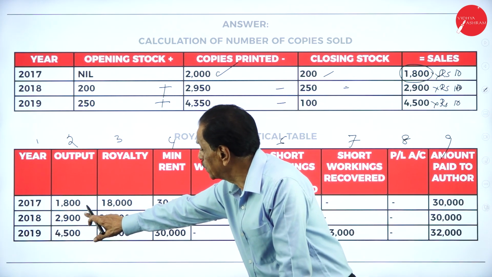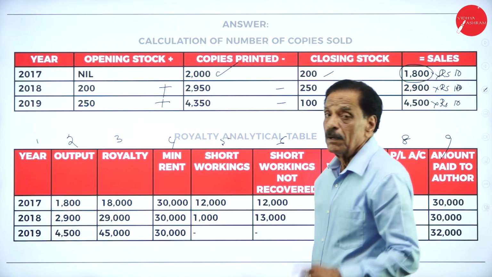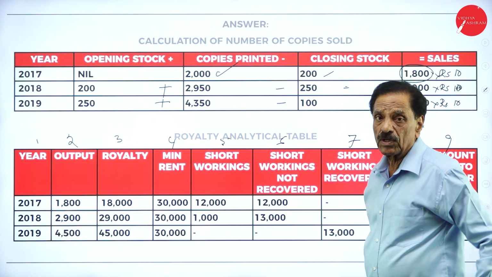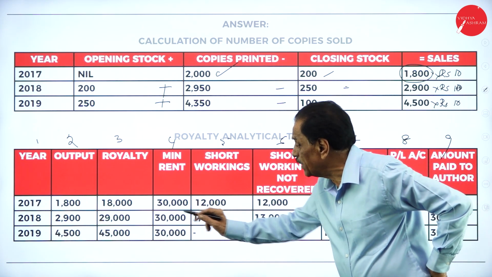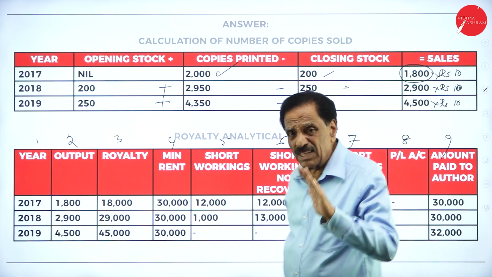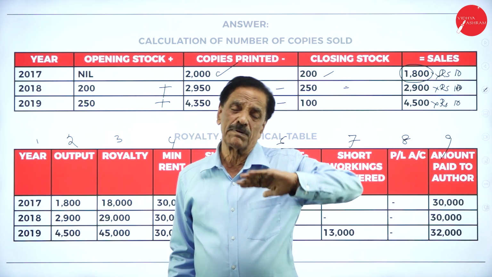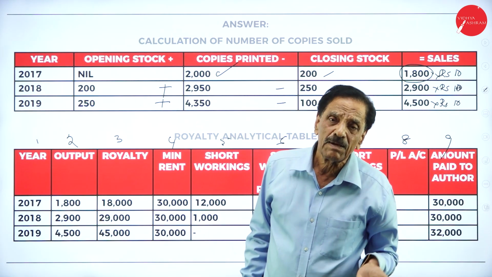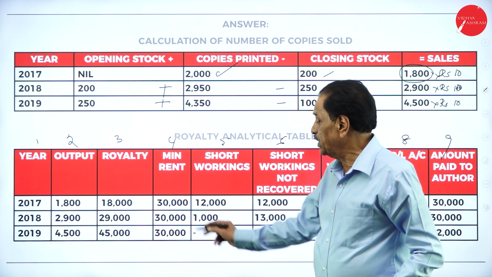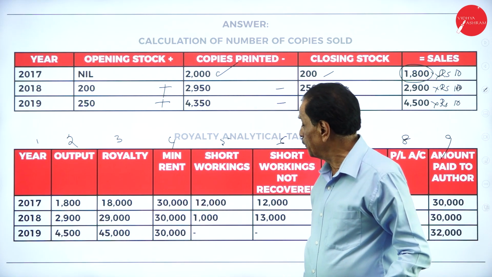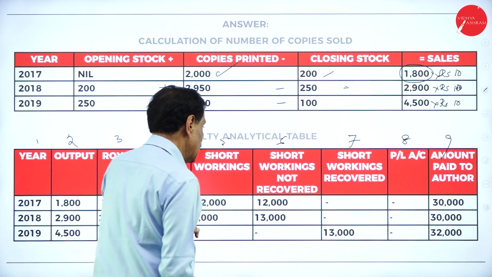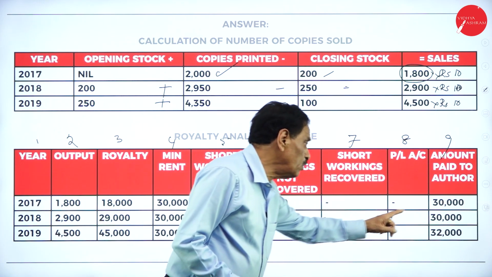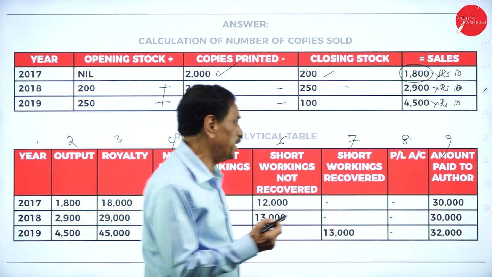So in your output, he writes 1,800 per copy, which is going to be 18,000. He has to receive the royalty with a minimum rent of 30,000. The rule says either the royalty or the minimum rent, whichever is more. Which is more here? We have to pay the minimum rent. So there is a shortage of 12,000. Short working not yet recovered, 12,000. We have to pay whichever is more, 30,000.